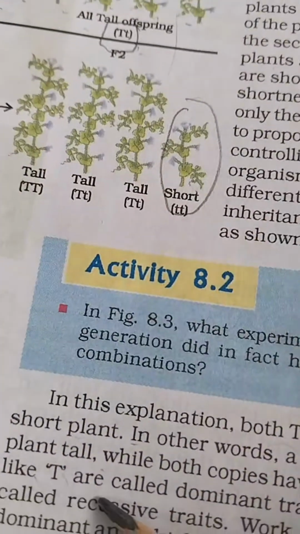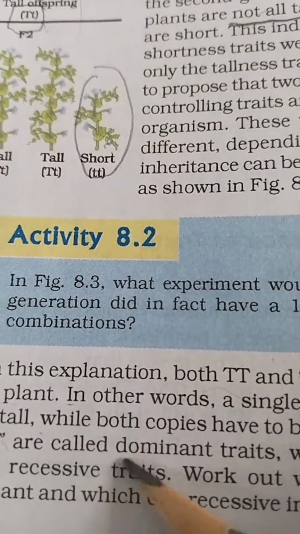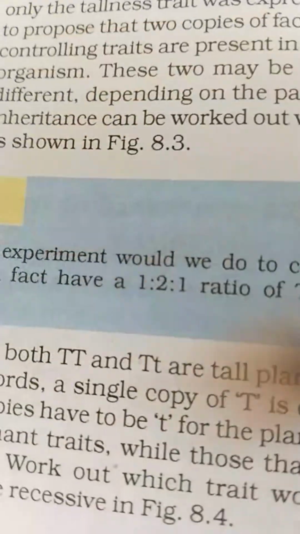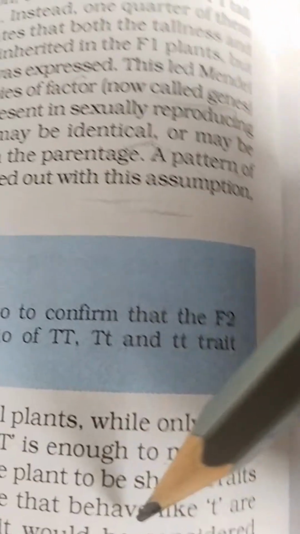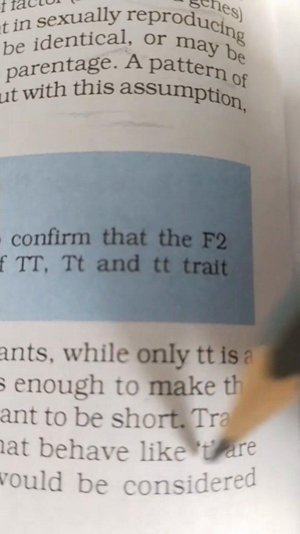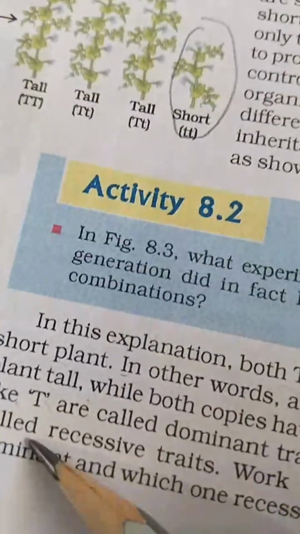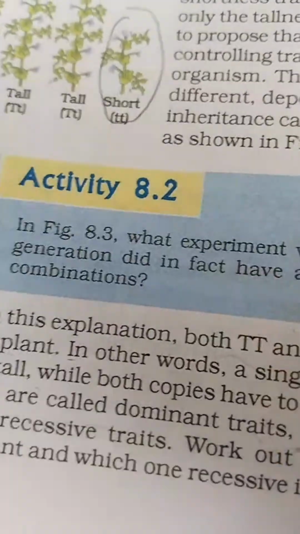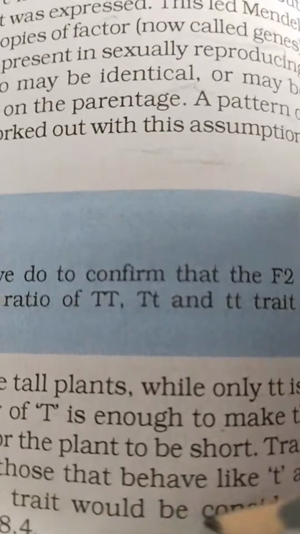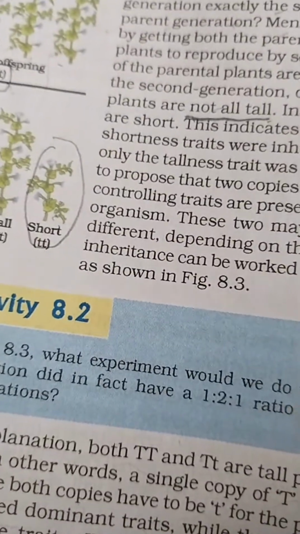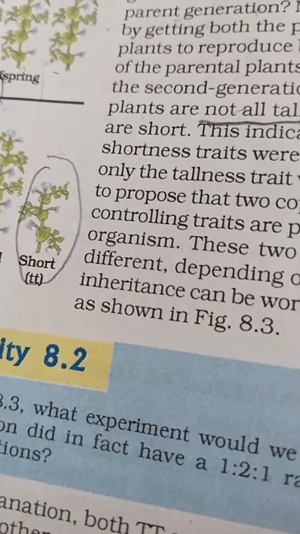Traits like capital T are called dominant traits, while those that behave like small t are called recessive traits. Work out which trait would be considered dominant and which one recessive next.